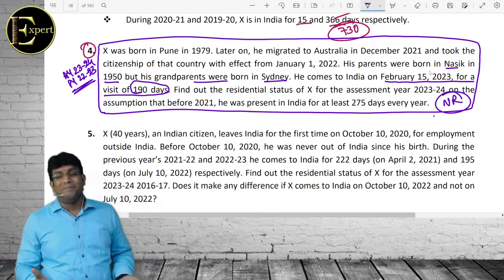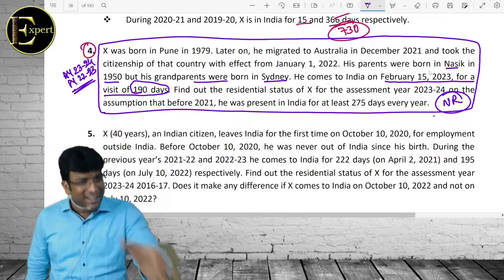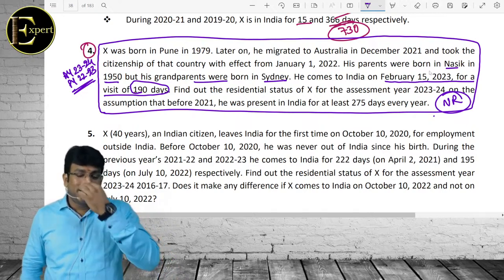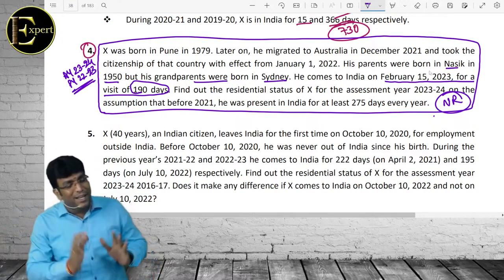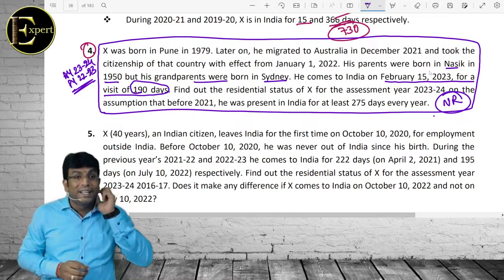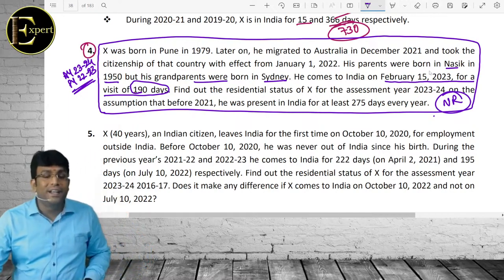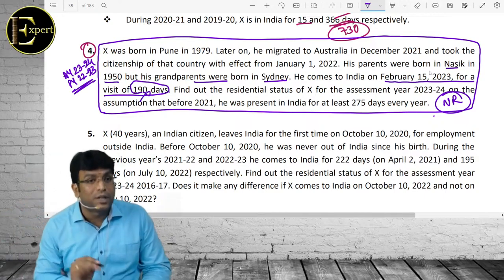Sir, you have to get the concept, man. You should become an expert, man. How will you become an expert? Listen, I will tell you how it is NR. What is the previous year? Citizenship and all is nothing, madam, none of that matters. Listen to me. When did he come to India? Feb 15, 2023, for a visit of how many days? 190 days. Whatever they gave in the question is one biggest biscuit, what they gave in the question.